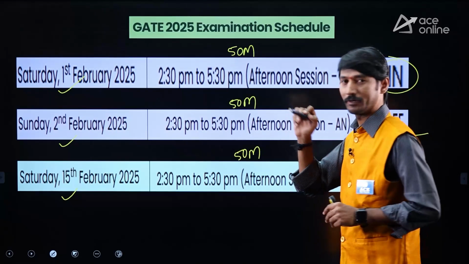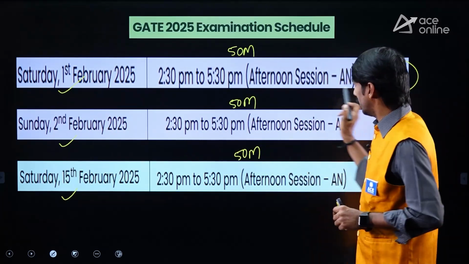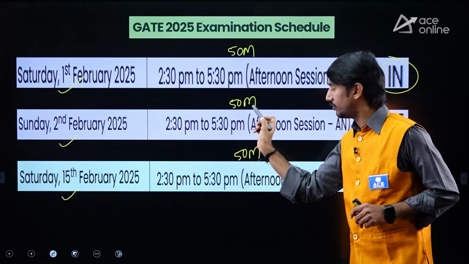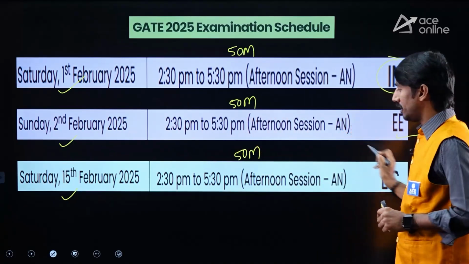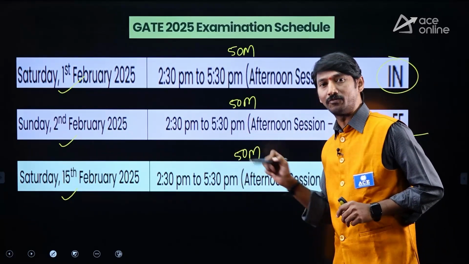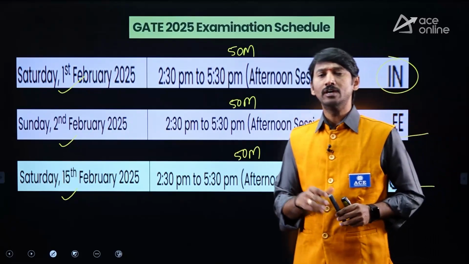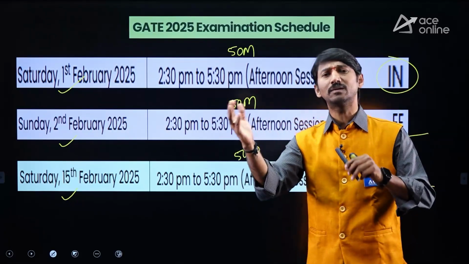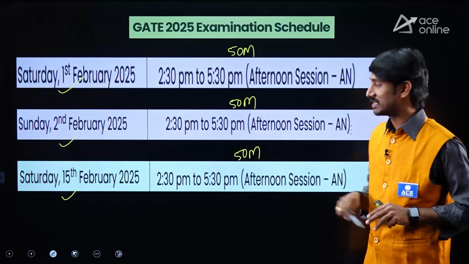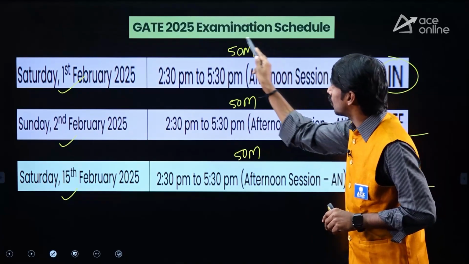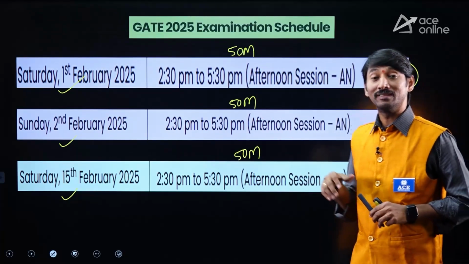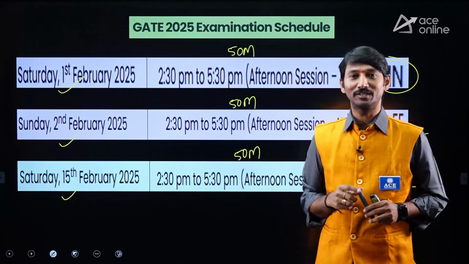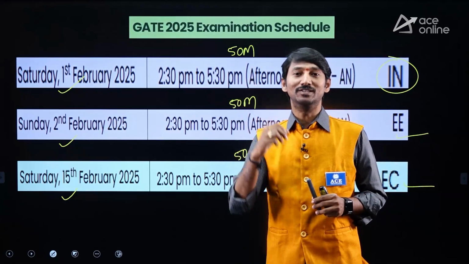Electrical people in the electrical paper, or electronics people in the electronics paper, with 50 marks, the rank may be 2000, 3000, 4000, in terms of thousands. But if you get the same score in the IN paper, the rank may be in double digits.